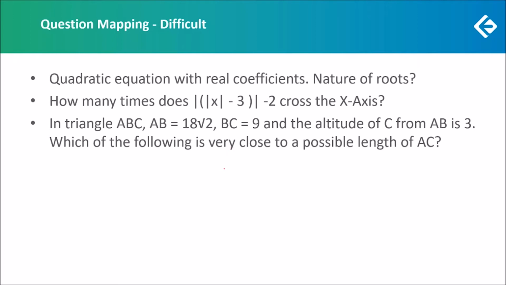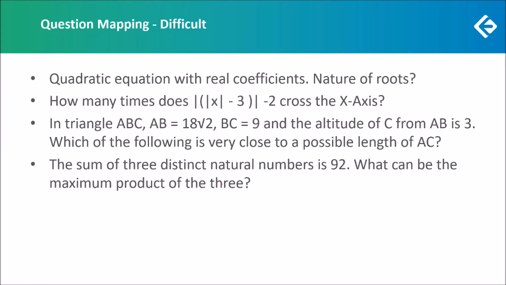Now the last difficult question had to do with the sum of three distinct natural numbers, which was given as 92. We had to find the maximum product of the three. Now here, simply looking at the various combinations would have been too time consuming and difficult to calculate. But if someone had known the concept, which is a pretty standard concept, that when the sum is given, then the product is maximum when the numbers are equal, or at least very close to each other, as close to each other as possible.